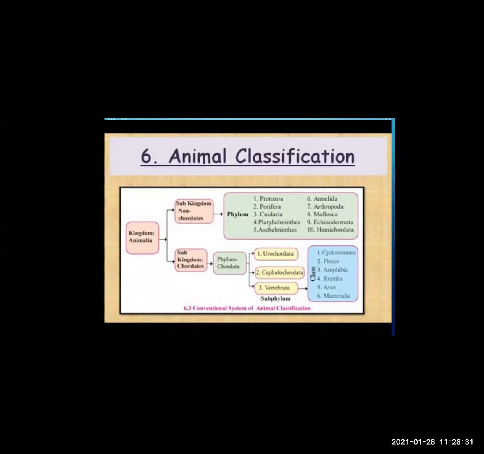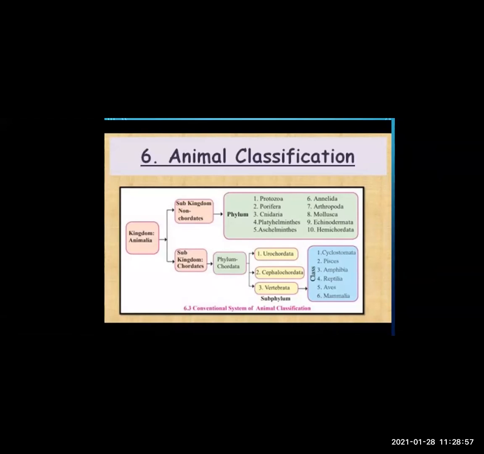Protozoa, Porifera, Cnidaria, Platyhelminthes, Aschelminthes, Annelida, Arthropoda, Mollusca, Echinodermata, Hemichordata. These are the 10 phylums included under the subkingdom non-chordates.